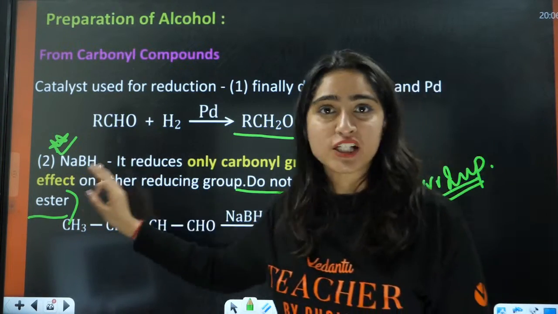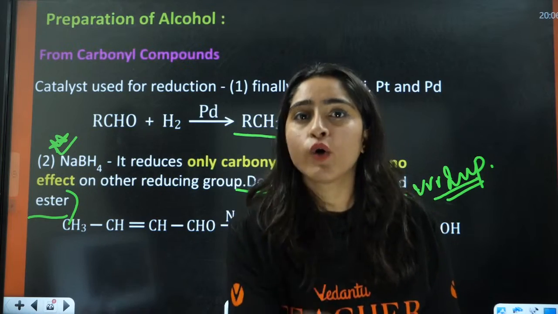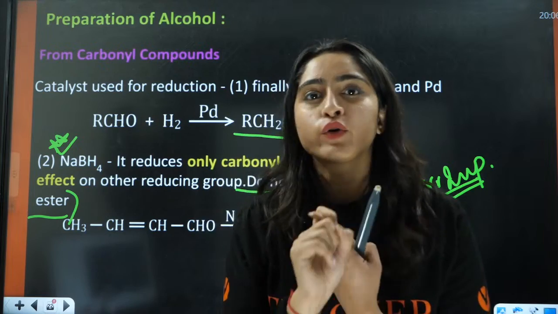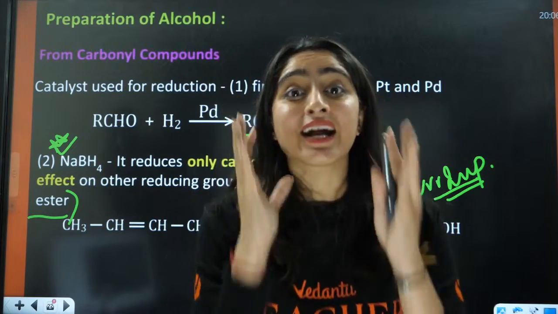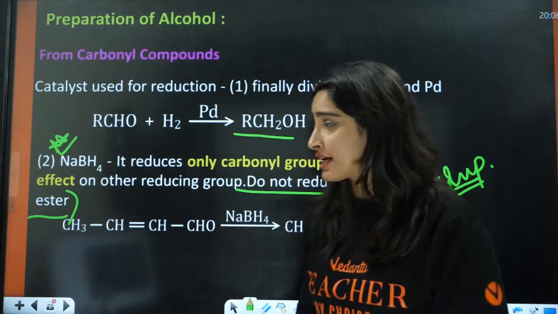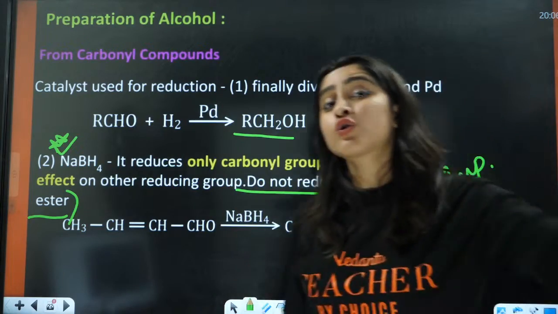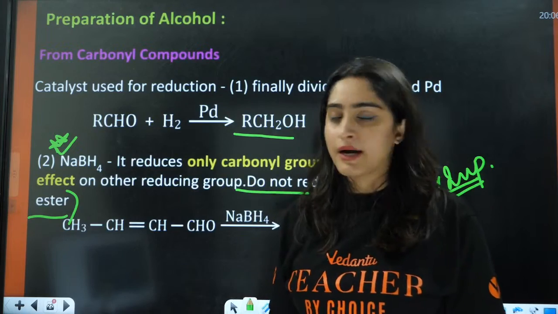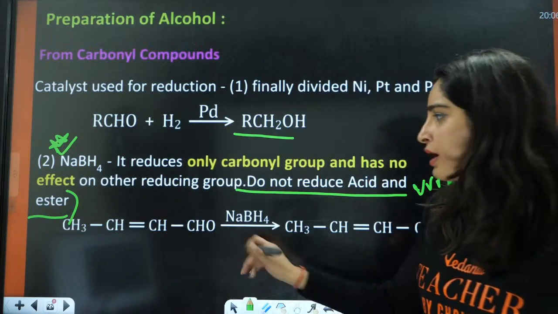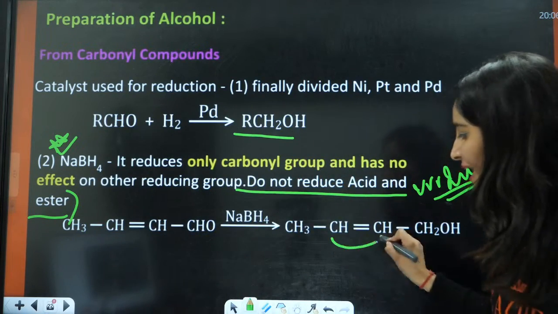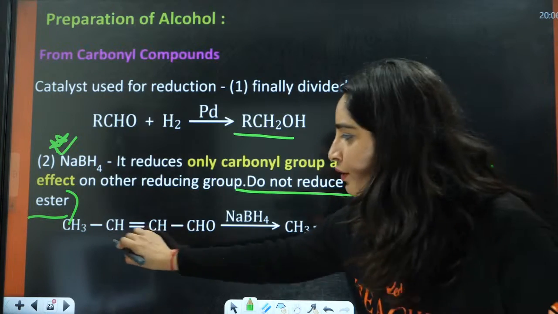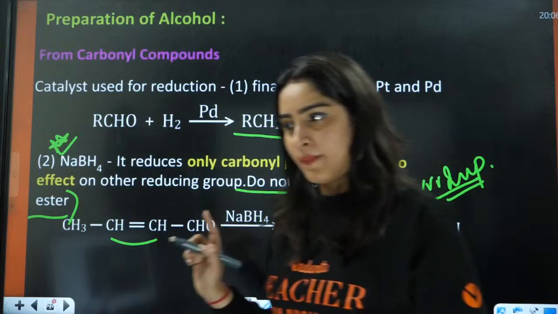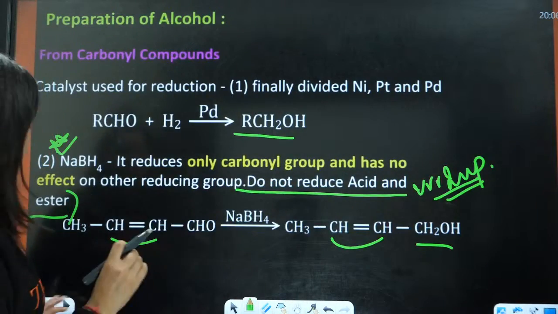NaBH4 is going to reduce only the carbonyl group. It is not going to reduce a double bond. It is very selective in nature, and it is not going to reduce the carbonyl group of an acid or ester. So if you have this double bond, it is going to stay intact here. This CHO group is going to convert into alcohol. This is a selective reduction.